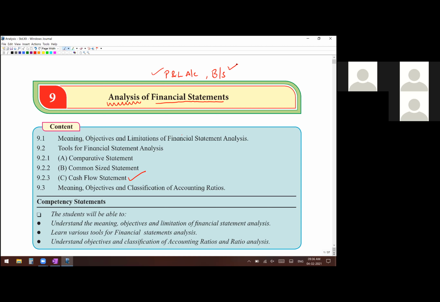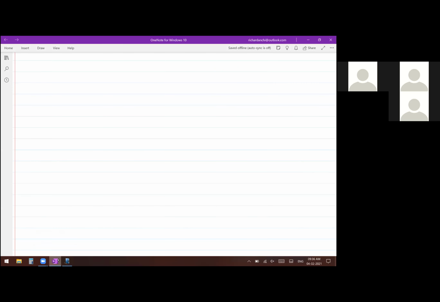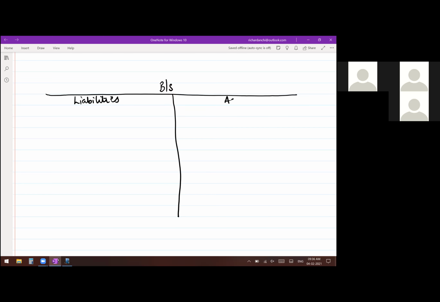So to begin with, what we are going to do is first see what is that small change to be done while preparation of balance sheet. Today, we talk only about the balance sheet. Now, in 11th and in 12th final accounts, this chapter was there last year also, this year also. When you prepared a balance sheet, it was always prepared in a particular way. Don't write anything, just pay attention. This is your balance sheet. Always on the left hand side, you had liabilities, and on the right hand side, obviously, assets. This was the way you prepared last year as well as this year.